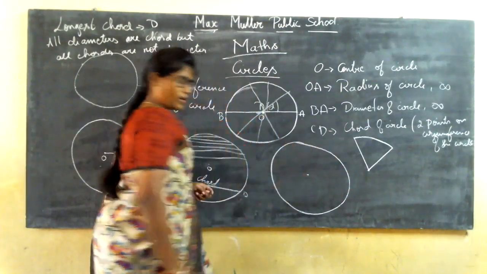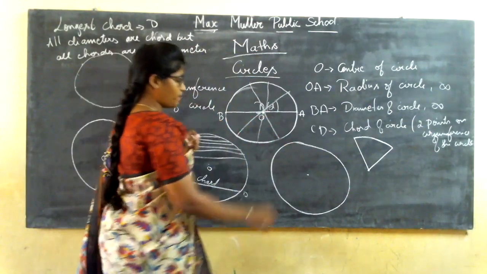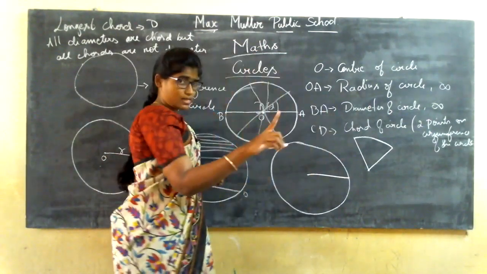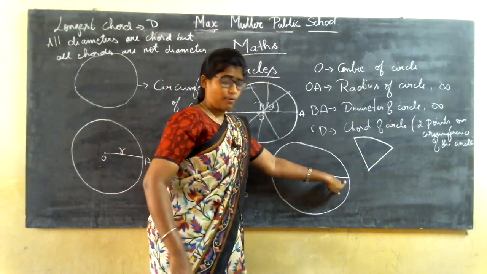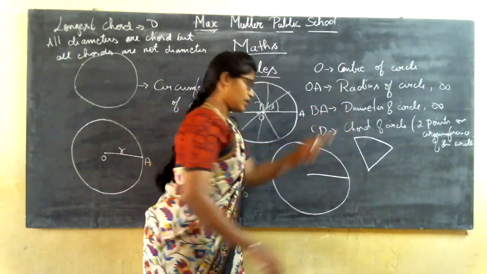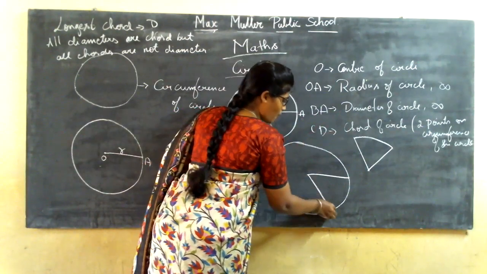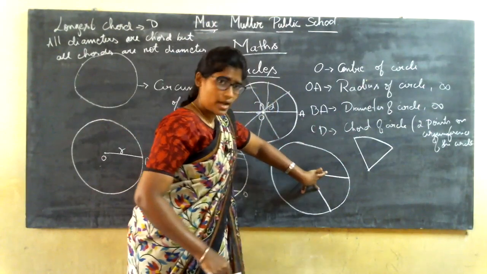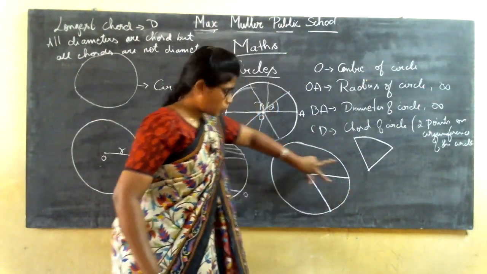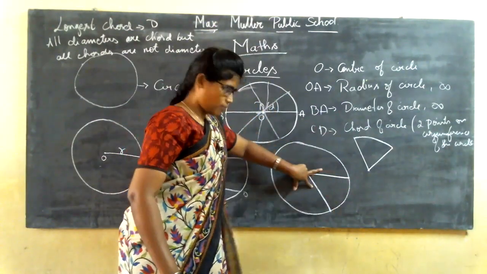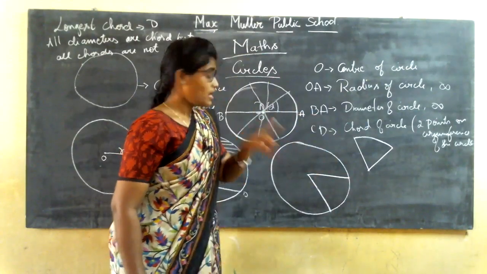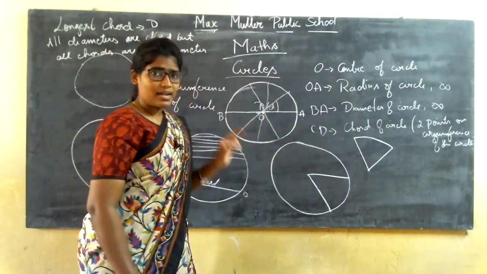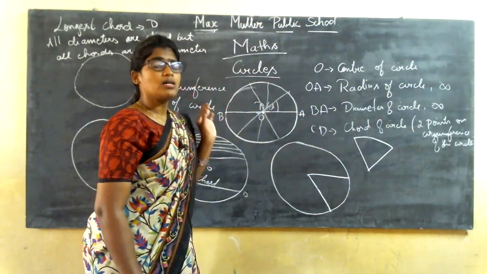If I have a point, the center, and a line is drawn touching one point of the circumference, and another line is touching another point of the circumference, two different lines, so 2 radii and 1 arc. Two radii and an arc form a sector.